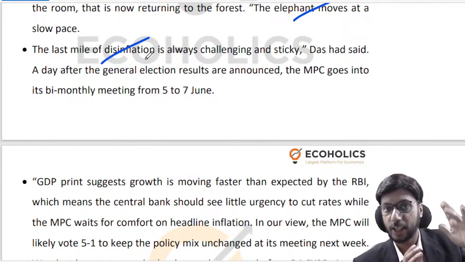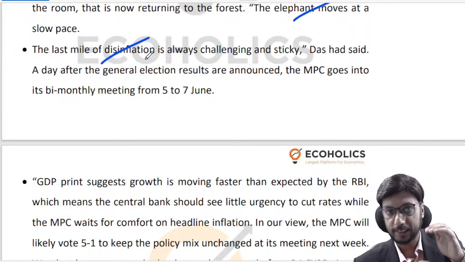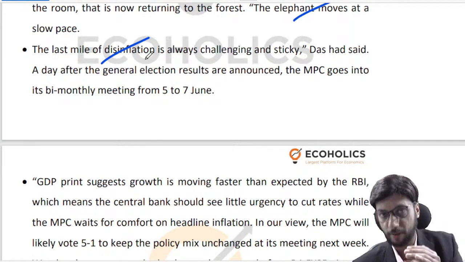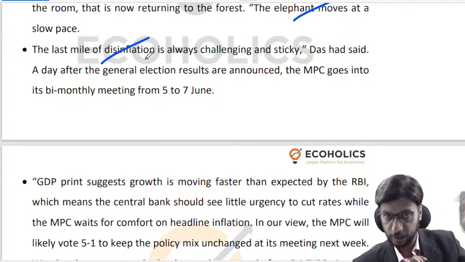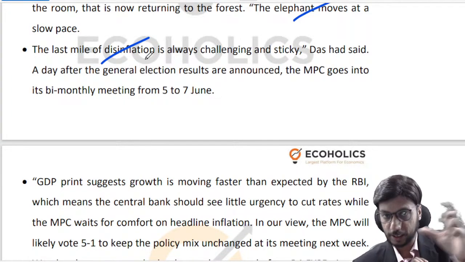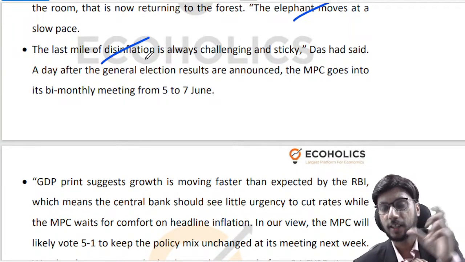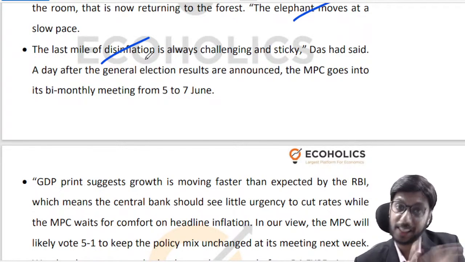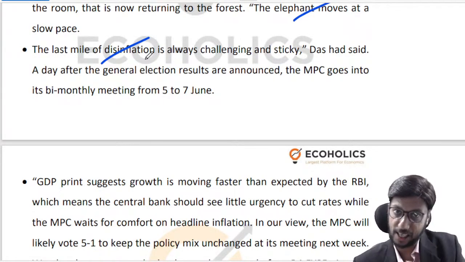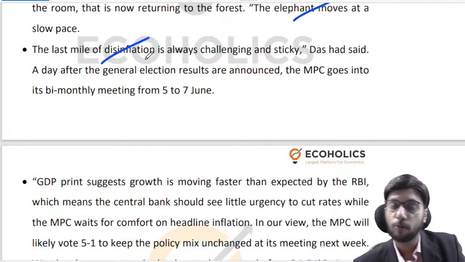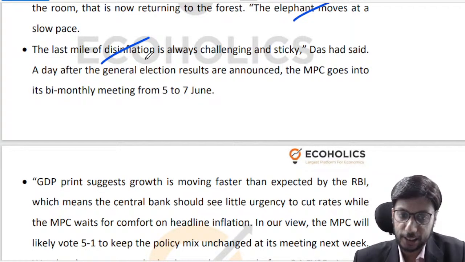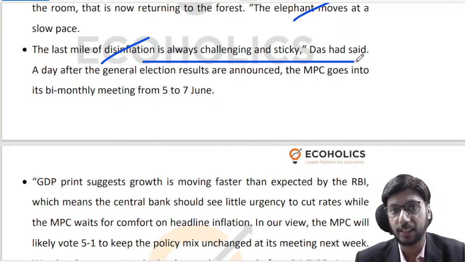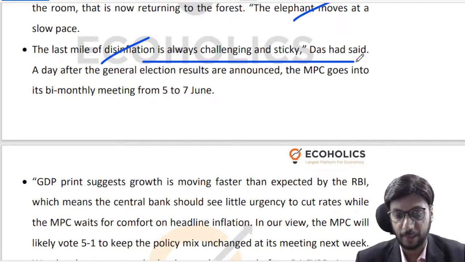Let us say your inflation is behaving like this: it is 5%, then it becomes 4.8%, then 4.75%, 4.7%. This kind of trajectory for inflation is referred to as disinflation. Inflation is still positive, but it is declining. The trend is declining from, let's say, 4.5% to 4%. The last mile of disinflation is always challenging and sticky, is what Shaktikanta Das was seen saying recently.